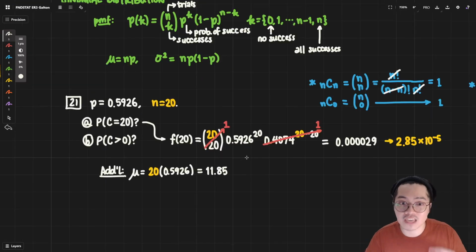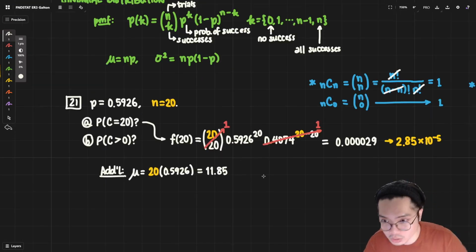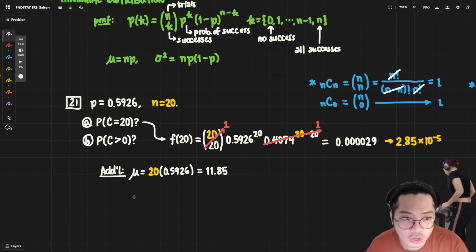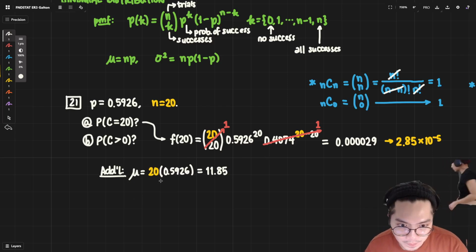Of course, if we get 13, then that's cool, right? That's very fortunate. If we get 14, even better, so on and so forth. But as you go higher or as you go lower, it becomes more improbable. We're just saying that on average, there will be about 12 students who will pass.